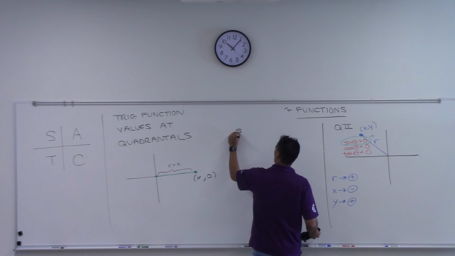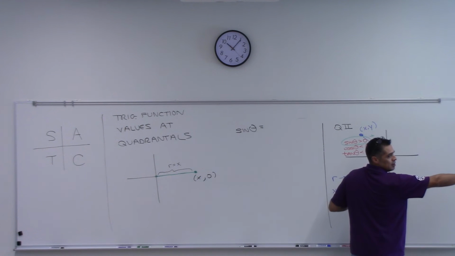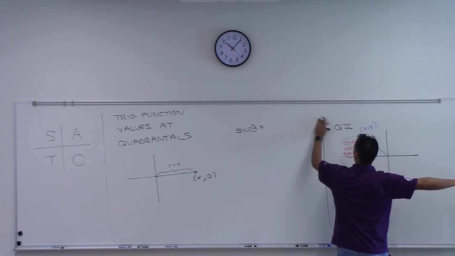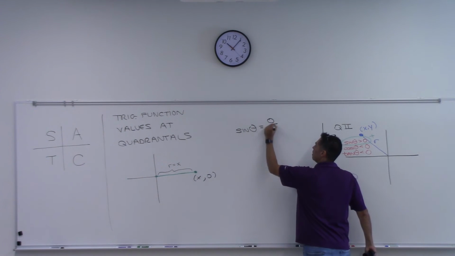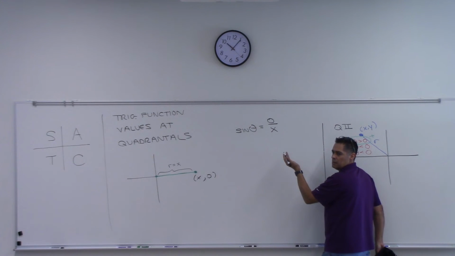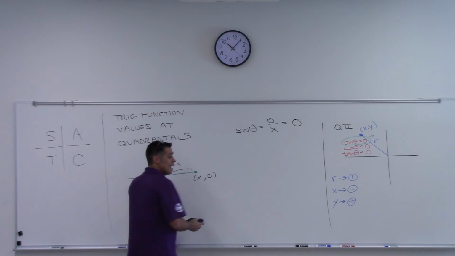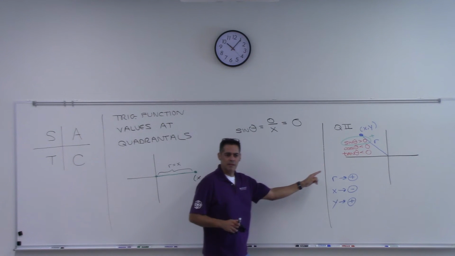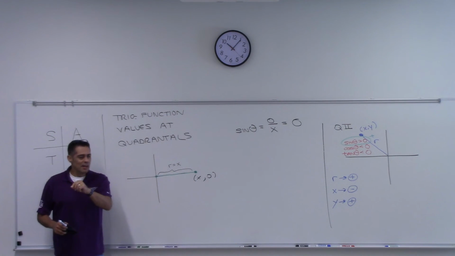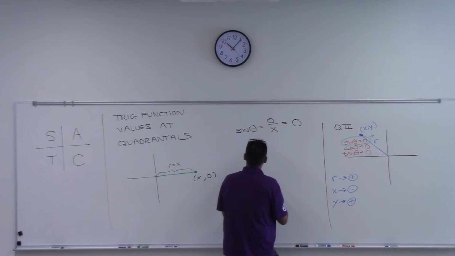So then what's sine of theta? By definition, sine of theta is y over r. For us, what's that? 0 over r, or x. How about 0 over x? Is that okay? Which is just 0. And wouldn't that have worked for any point out on this flat line? So what I'm telling you is that, oops, I need to change something. I messed something up here.